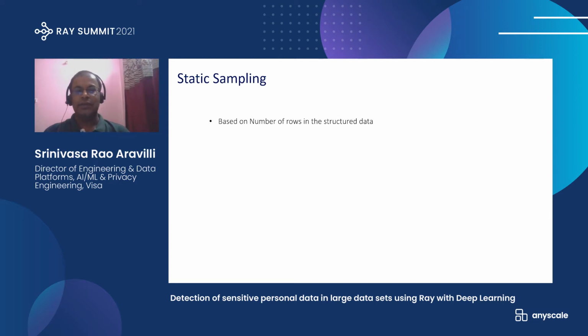Assume you have billions of rows, and instead of scanning billions of rows, you may specify, "Scan only 1,000,000 rows." That is good enough to figure out the amount of sensitive data in my system, or the percentage of the data itself. Assume they can say scan only 30% or 50% of the data